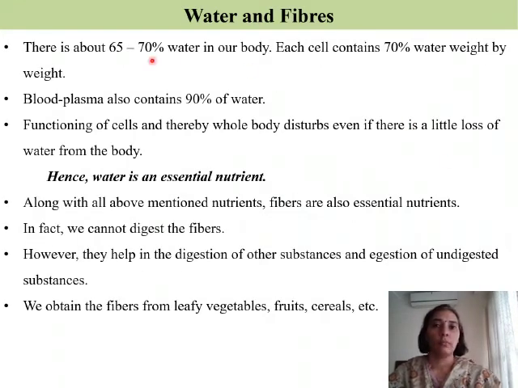Coming to the last components of food, it is water and fibers. There is about 65 to 70% of water in our body. Each cell contains 70% water weight by weight. Blood plasma also contains 90% of water. So blood comprises plasma, that is 90% water, and the remainder is inorganic ions and proteins. Blood even comprises RBCs, WBCs and the platelets, that is the blood cells.